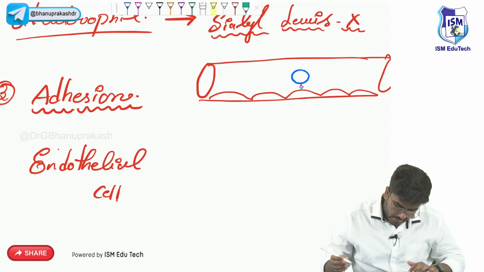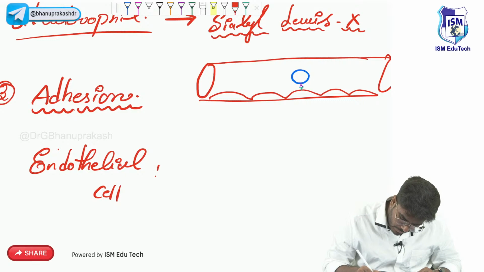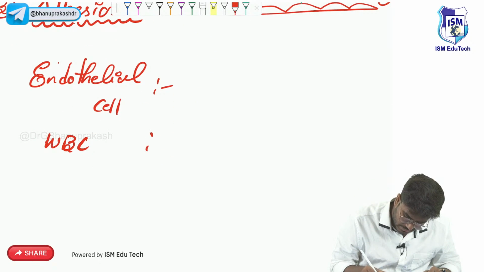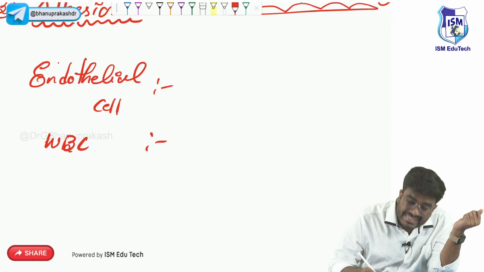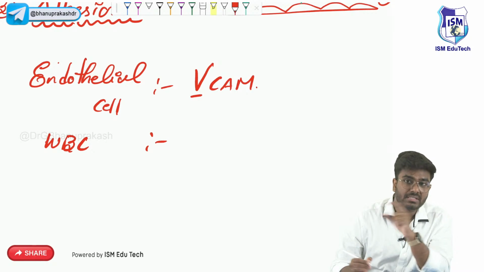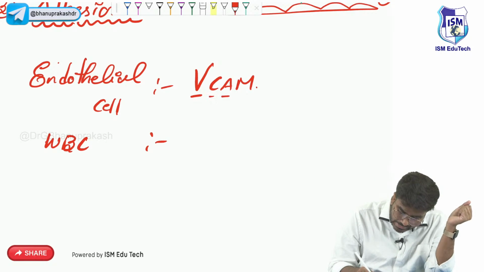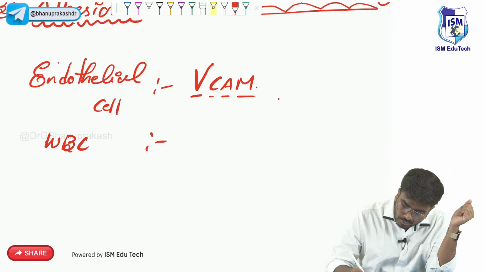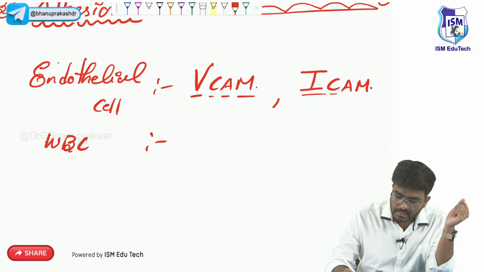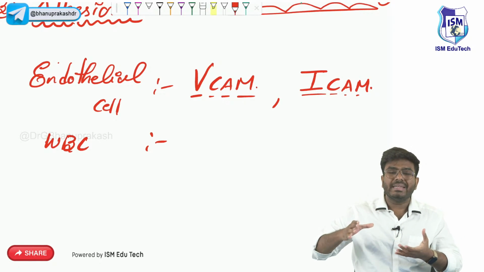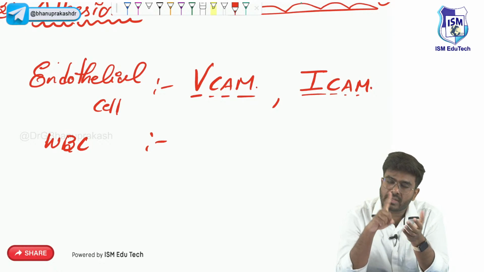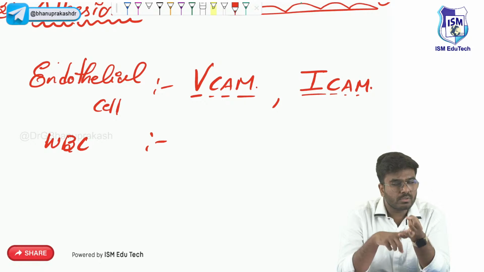Now, important point, sir. For adhesion, what are the molecules present on the endothelial cells, and what are the important molecules present on the WBC, the neutrophils? On the endothelial cells, the molecules are called cellular adhesion molecules. VCAM. Vascular means blood vessel, right? Vascular cell adhesion molecule. And ICAM. ICAM means intercellular adhesion molecule. Intercellular, in between the cells, the adhesion is happening. So intercellular adhesion molecules and vascular cell adhesion molecules are present on the endothelium.